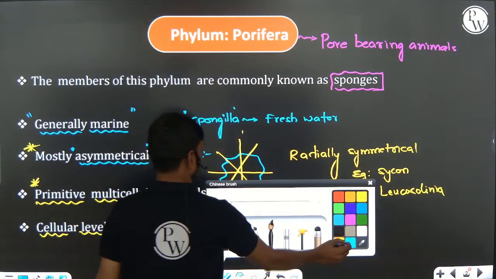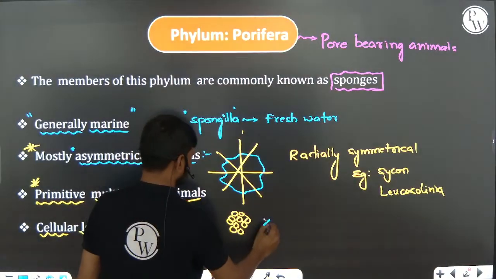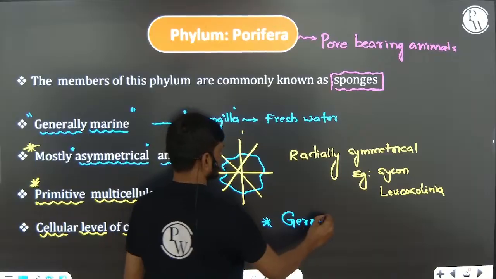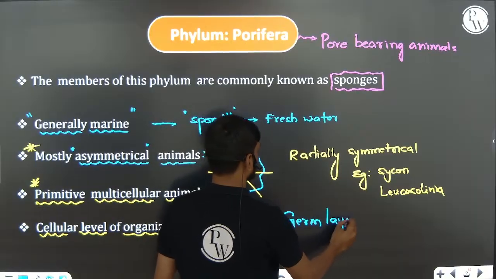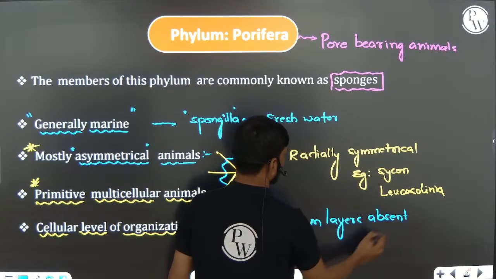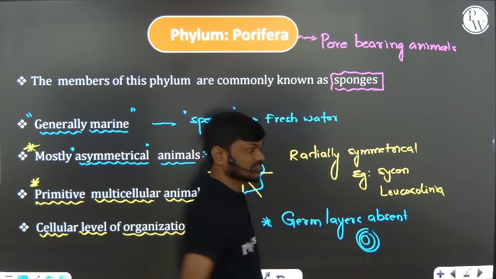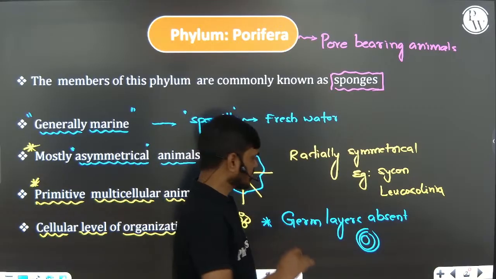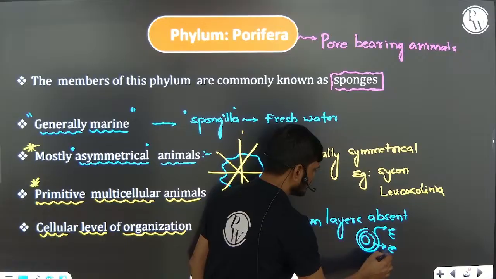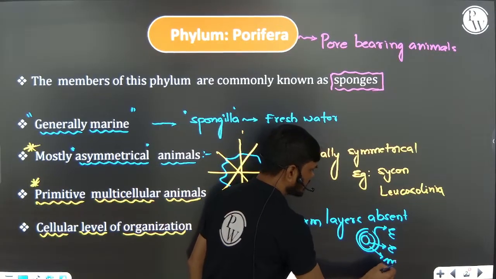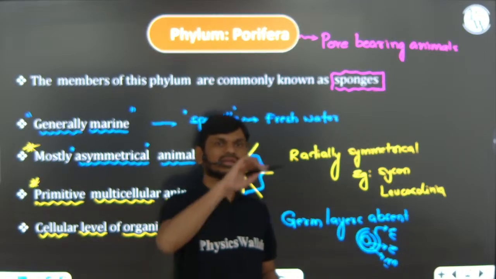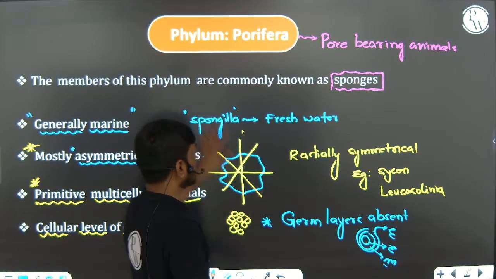Very, very important. Next one, germ layers are absent in embryonic development. There is no ectoderm, endoderm or mesoderm layer around the early embryo in these organisms.